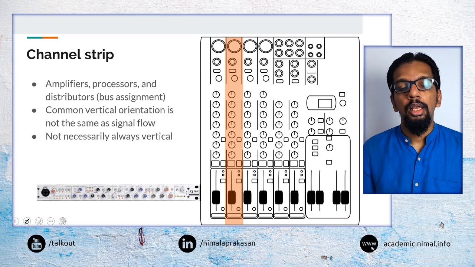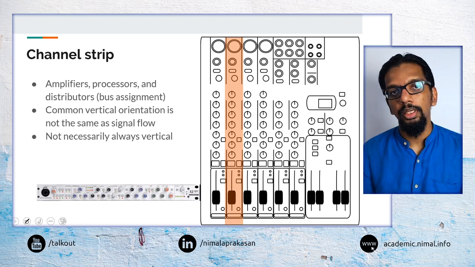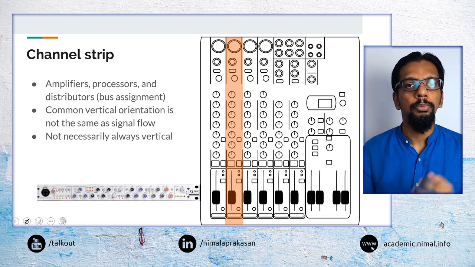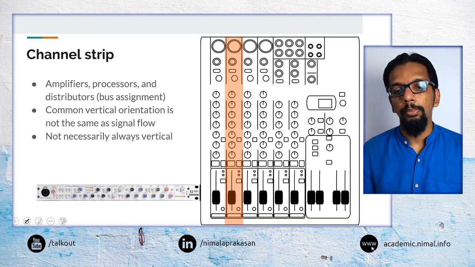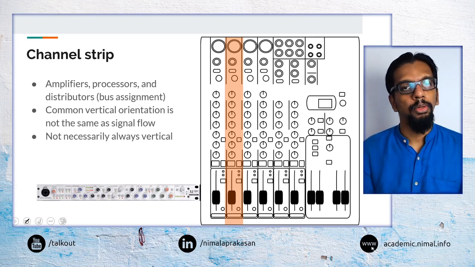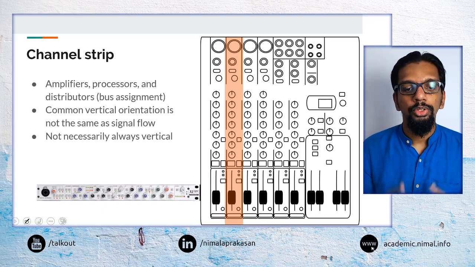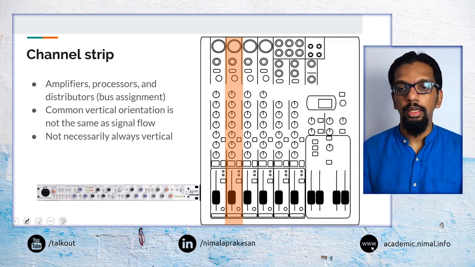Then there may be a certain level of signal processing, in terms of adding dynamics or compression type effects. We will discuss signal processing in upcoming lectures. And then there will be some level of distribution, which is taking a signal and sending it to different parts or different outputs. That is the main set of activities that we may find on a per channel basis.